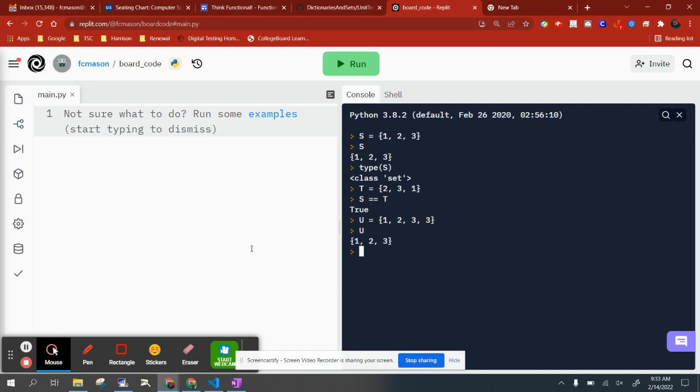Because that's not new information. You already know that that value is associated with that key. If you say it again, it's nothing new. It doesn't help. So you can't duplicate elements in dictionaries. You can't duplicate elements in sets.